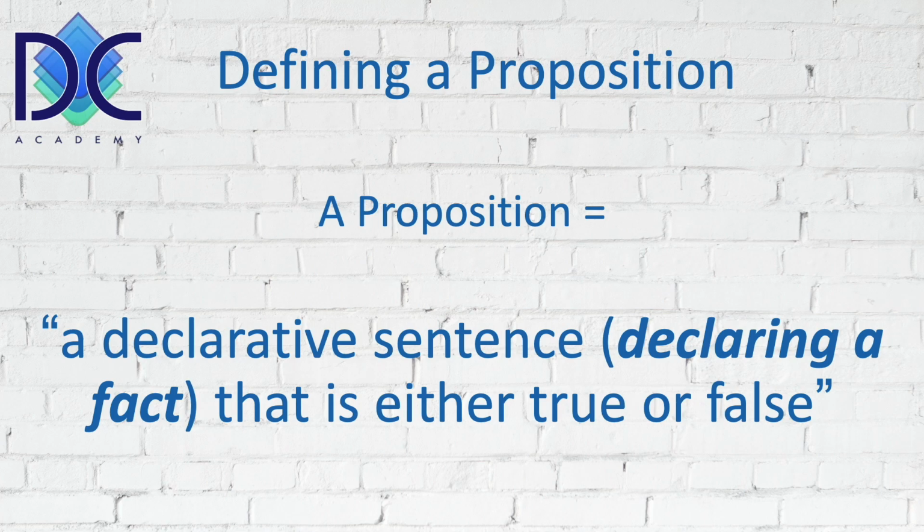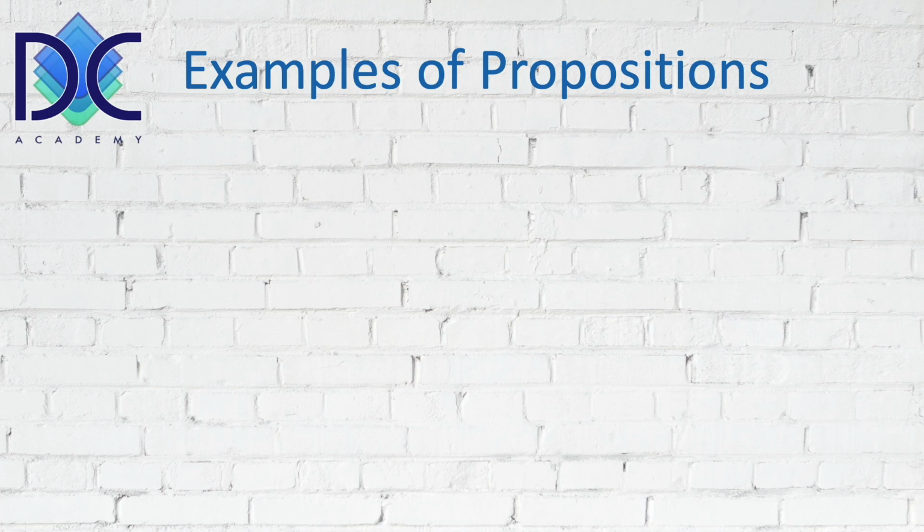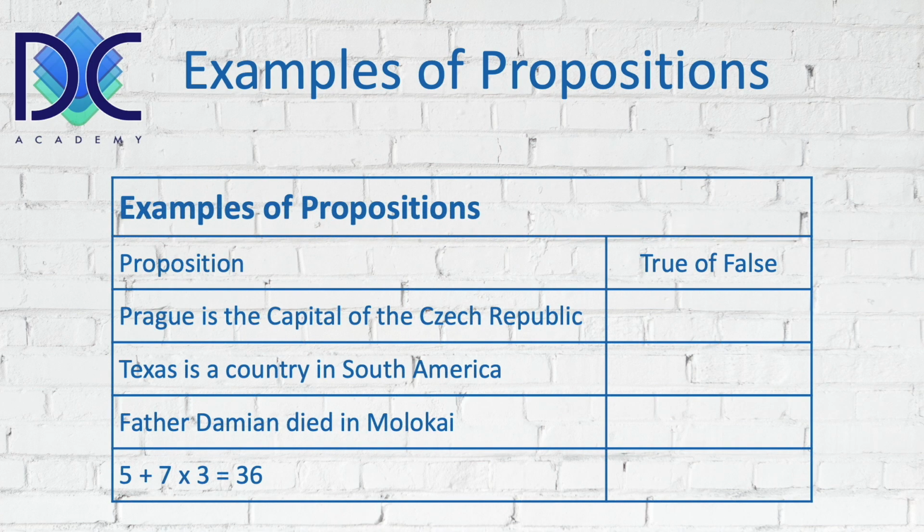Let's have a look at some examples of propositions. We have here a table with some propositions, and what we have to do is find out if each proposition is true or false. I've chosen four propositions. Prague is the capital of the Czech Republic. Texas is a country in South America. Father Damien died in Molokai. And 5 plus 7 times 3 is 36.